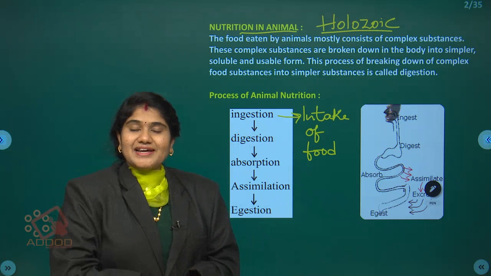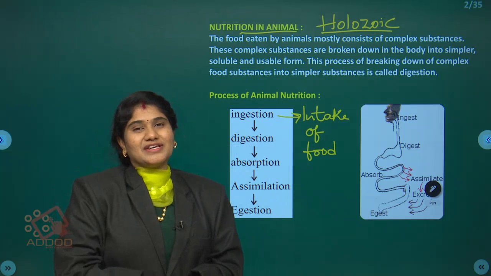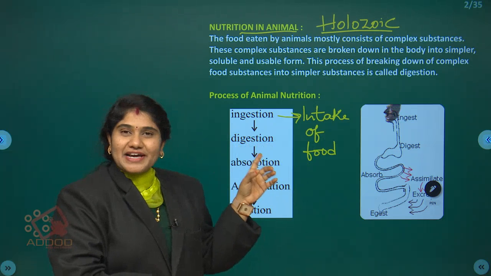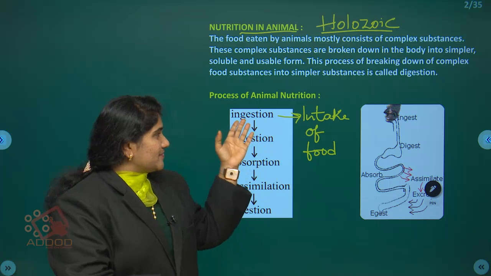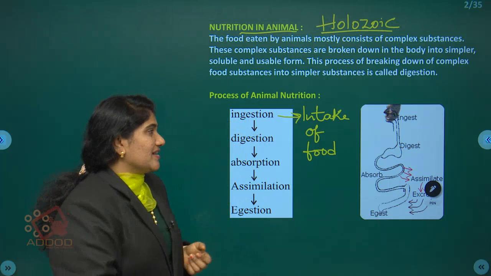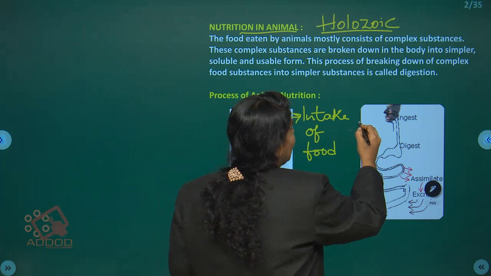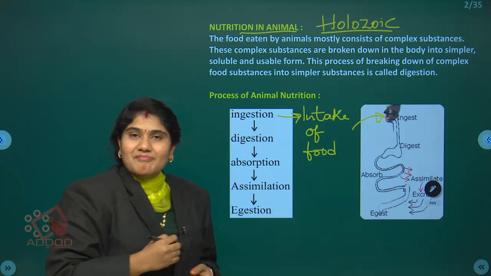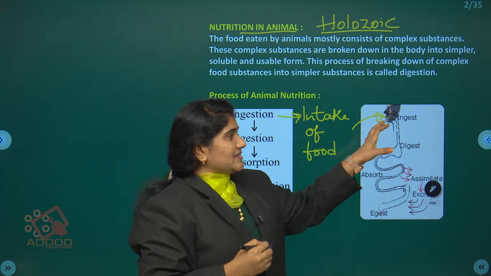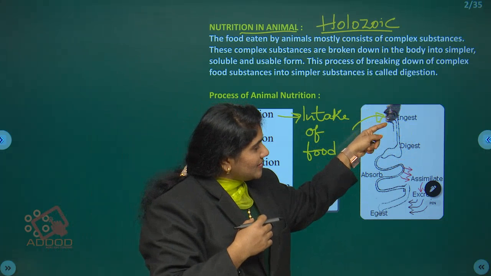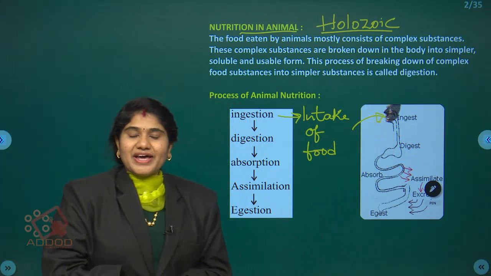This ingestion process takes place through the mouth. The food we eat with our mouth. So the first process of nutrition we call as what? Ingestion. This happens through the mouth. The food which enters into the mouth. This process, intaking of the food, is called as what? Ingestion.